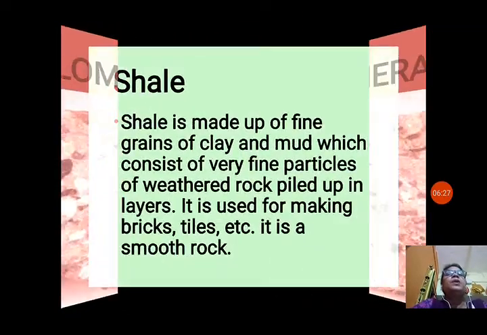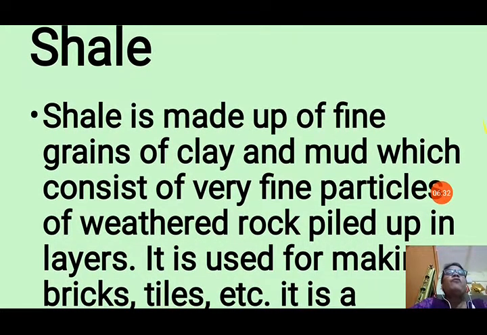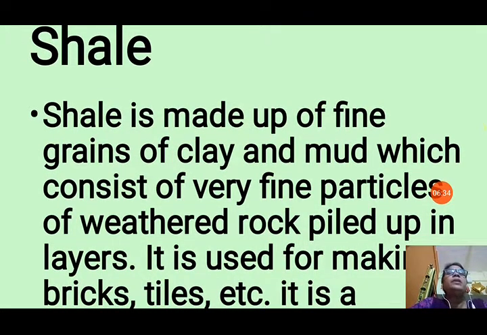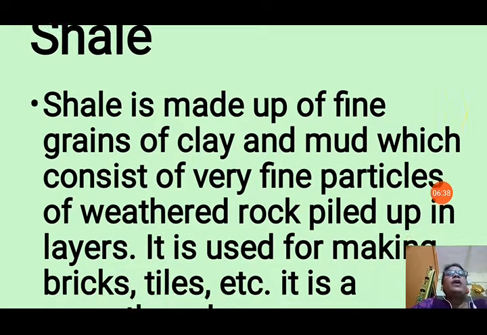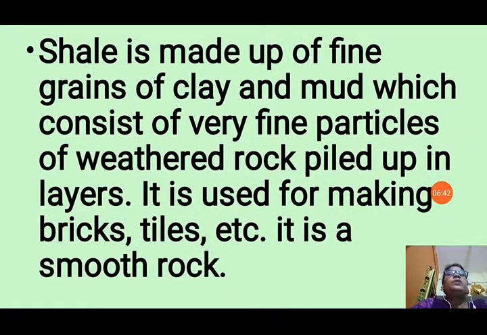Next is shale. Shale is also a type of sedimentary rock. It is made up of fine grains. Conglomerate was big stones, but shale is fine grains of clay and mud. Clay and mud consist of very fine particles of weathered rock. After weathering, rock becomes very small fine particles piled up in layers, gathering one by one. It is used for making bricks, tiles, etc.